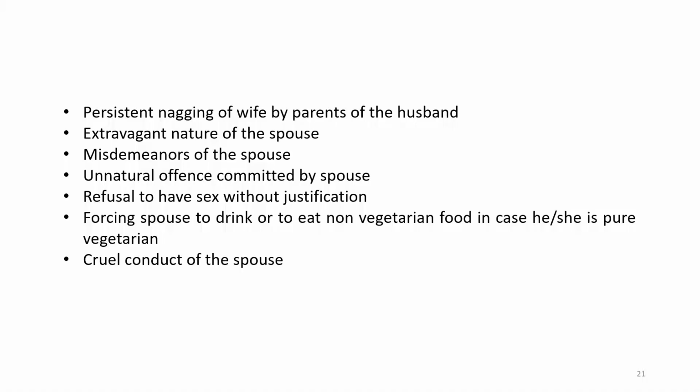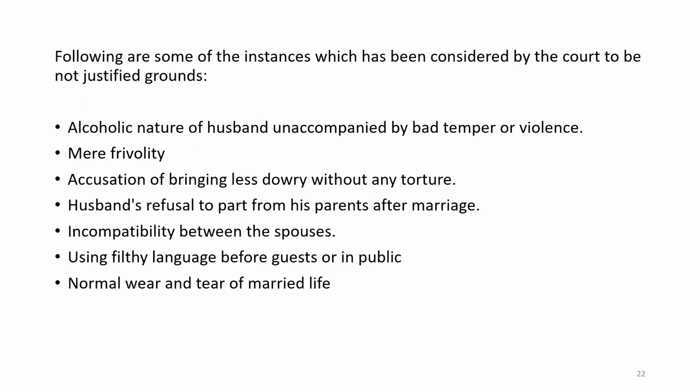Then there are others also: you are being nagged by the parents, extravagant nature, misdemeanors, unnatural offences. It could be rape, it could be sodomy, it could be bestiality. Then also the person can move out, and this person has a reasonable ground to leave the society of his or her spouse. Then refusal to have sex without any justification, again, is something which is extremely cruel. The cruel nature, of course, is there. So these are the reasonable grounds where any person can move out of the marriage and the other party doesn't have any remedy, because these are reasonable grounds.